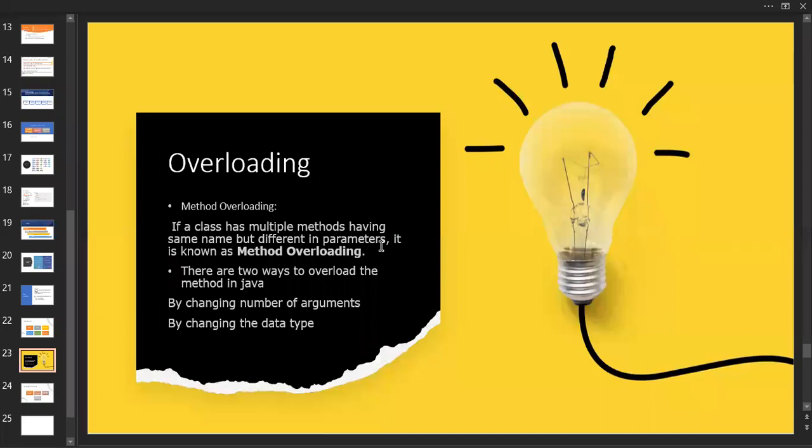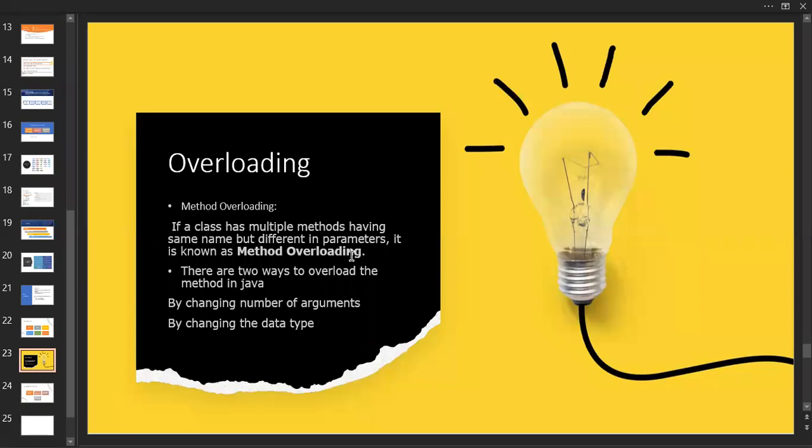Parameters means the arguments. So if one has one parameter, the next one with the same name has two parameters, and the next one three parameters. Why do we need this? I will give you the example later. If a class has multiple methods with the same name but different in parameters or arguments, it is known as method overloading.